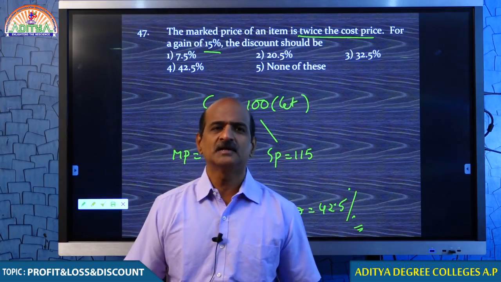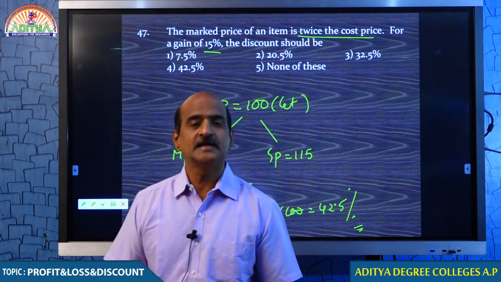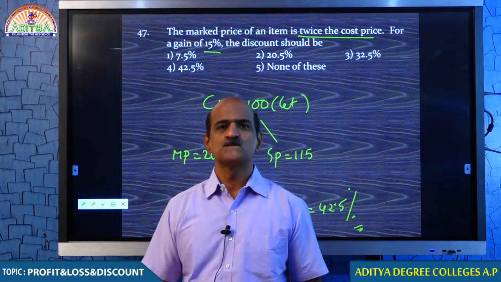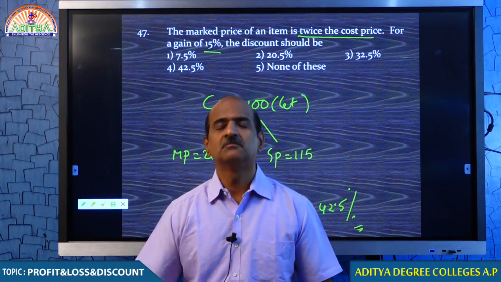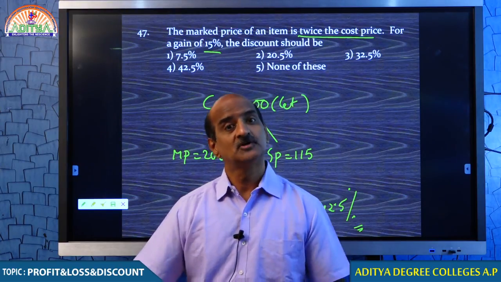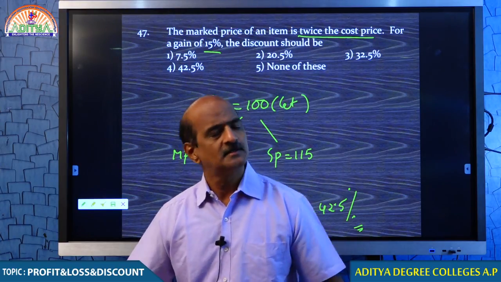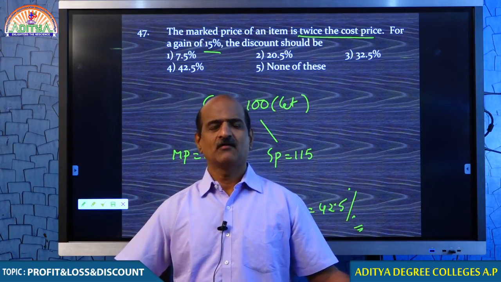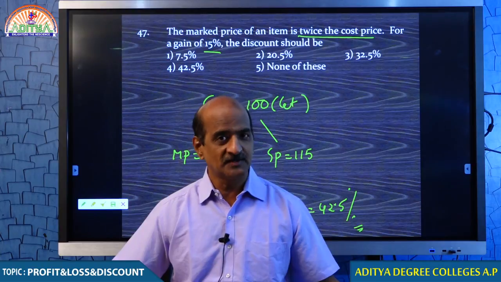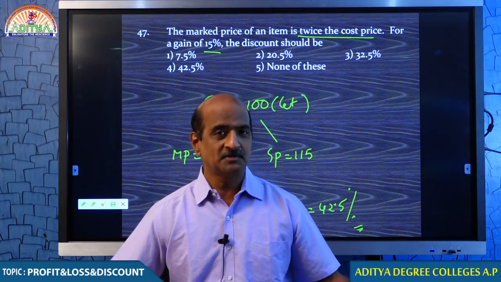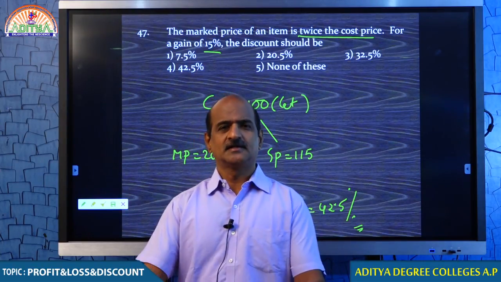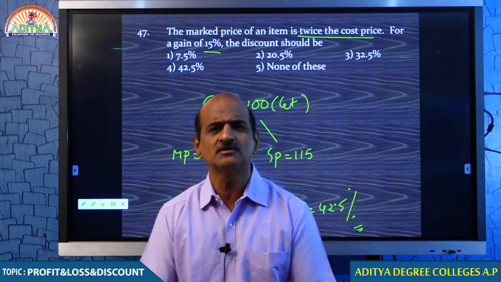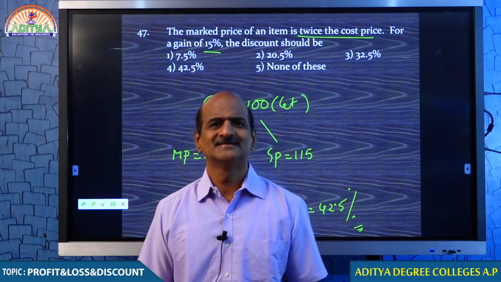If any shopkeeper is offering you a huge discount, what must he be doing? He must be marking the item twice, thrice, something like that. But you understand the significance of discount? This is how the shopkeepers usually cheat their customers. Otherwise, who gives you discount? Why should he give discount? Isn't it?